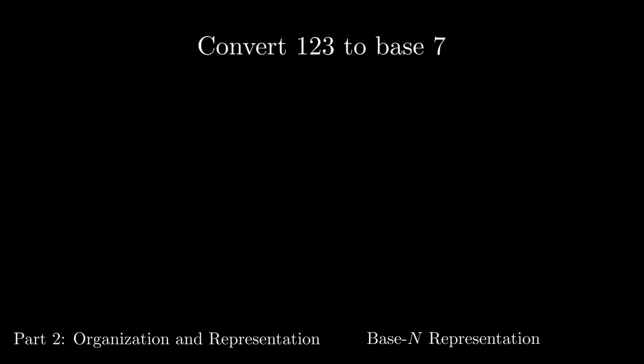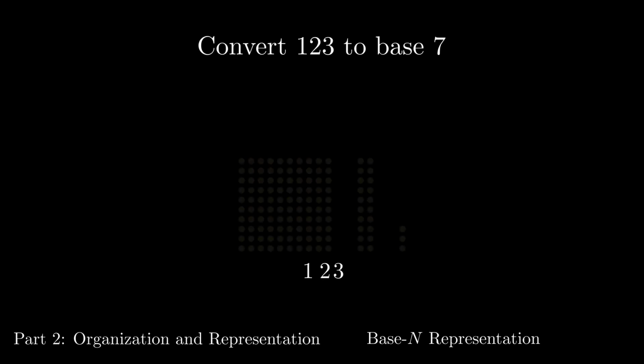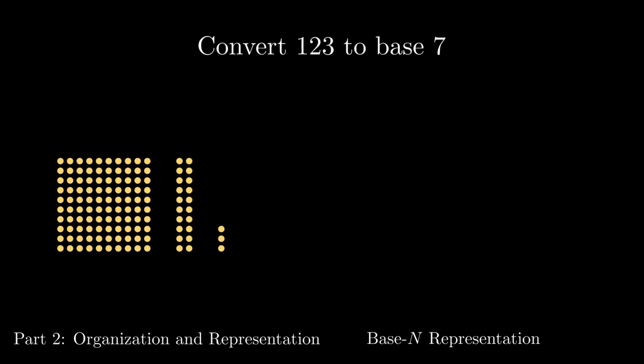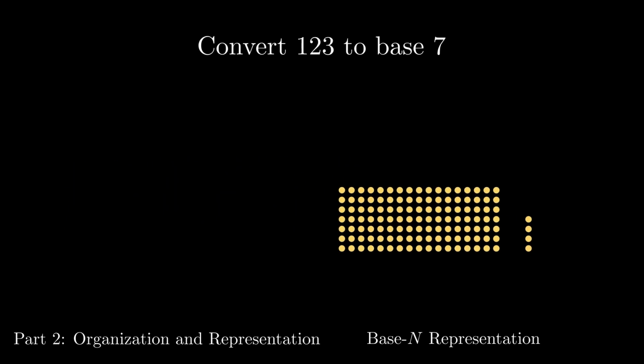Here is a concrete example. Let's say we wanted to express the quantity 123 in base 7. What would we do? Conceptually, we're starting off with a collection of objects and rearranging them so that they're organized around groups of 7. Remember that 123 means 1 group of 100, 2 groups of 10, and 3 individuals. We want to reorganize these dots so that we have groups built around the number 7 instead of the number 10. The first thing we're going to do is create as many groups of 7 as we can. When we do this, we get a lot of groups of 7, with 4 individuals left over.